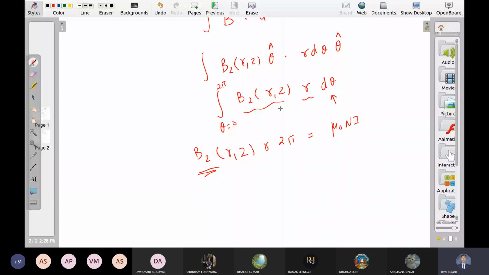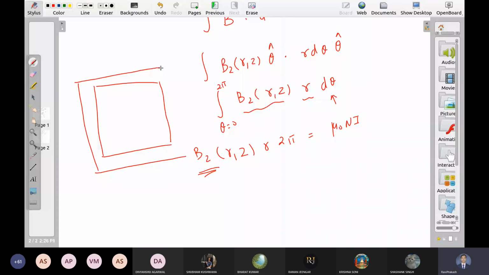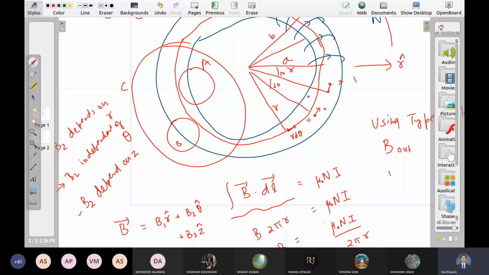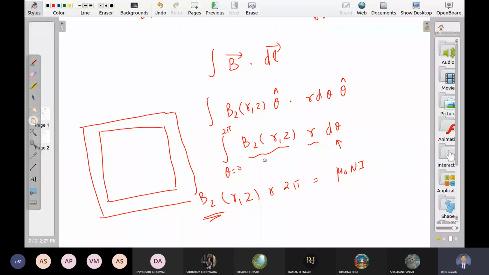So if I give you a toroid like this, a square toroid, and ask you to find the magnetic field because of this square toroid, it is not easy, right? So we have a circular symmetry here, and because of that symmetry, you can very easily say yes, the magnetic field along theta cap direction is the same at points P1 and P2. And that is why you are able to take it out. Even if it is unknown, it does not depend on theta. That's why you can take it out.